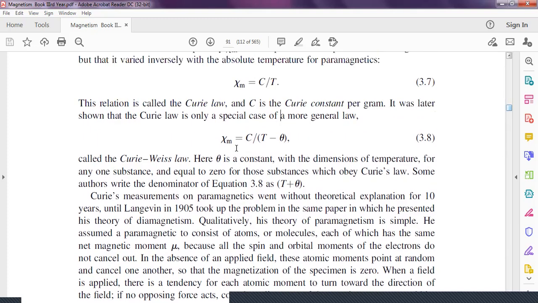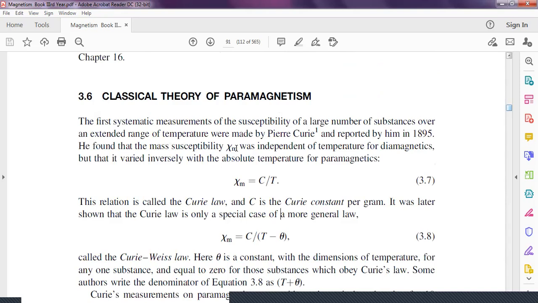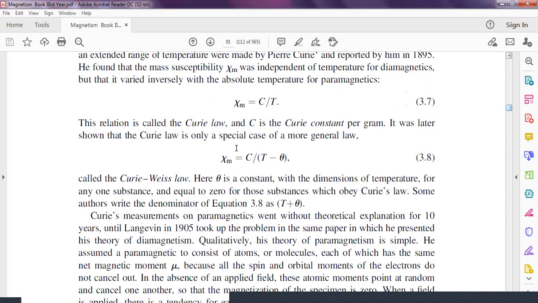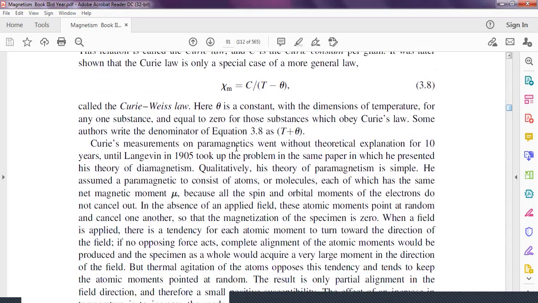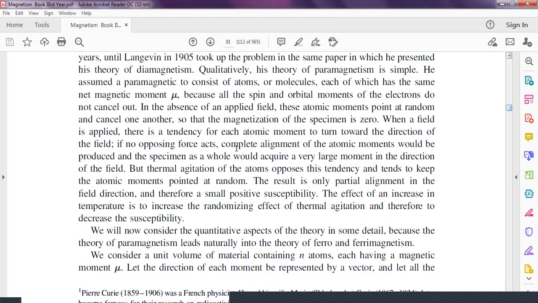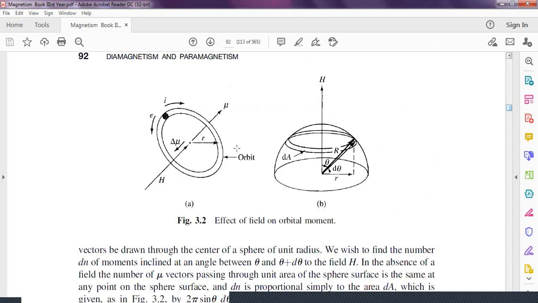Here we are studying the classical theory of paramagnetism, and in this classical theory we will discuss the derivation for paramagnetic materials. Now you know that when an electron moves around the nucleus in a particular orbit, it has a particular magnetic moment due to its rotation.